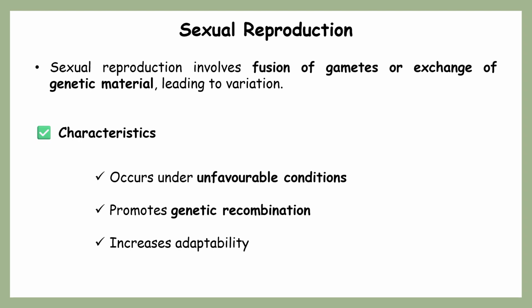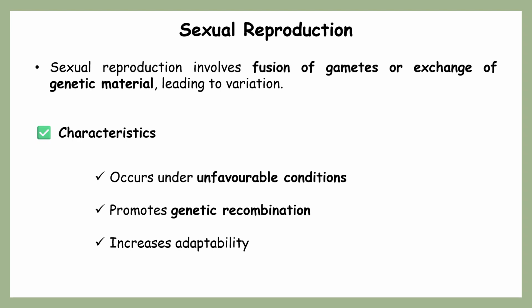As we already discussed, during unfavorable conditions, and it is required for protozoans to rejuvenate their genetic variation, and because of this the protozoans can increase their adaptability to new environments. That is the main significance of sexual reproduction.